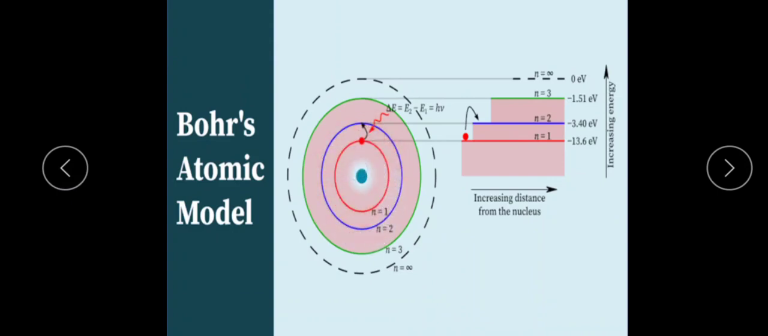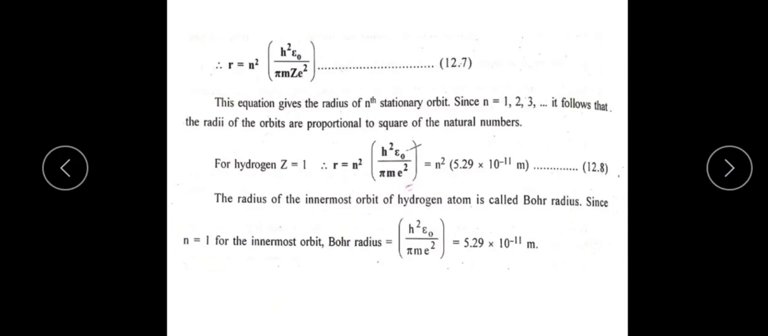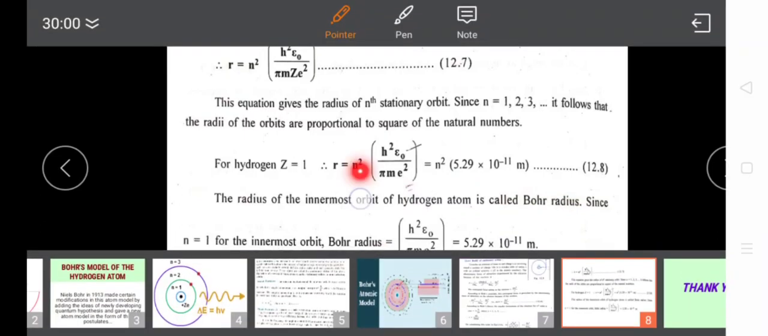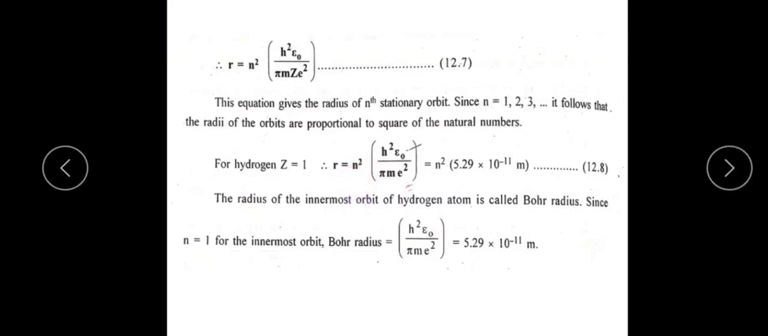This is called the Bohr orbit. The radius of the innermost orbit of the hydrogen atom is called Bohr's radius. Since n is equal to 1 for the innermost orbit, Bohr's radius is h squared epsilon naught divided by pi m e squared. Its value is 5.29 into 10 to the power minus 11 meter.